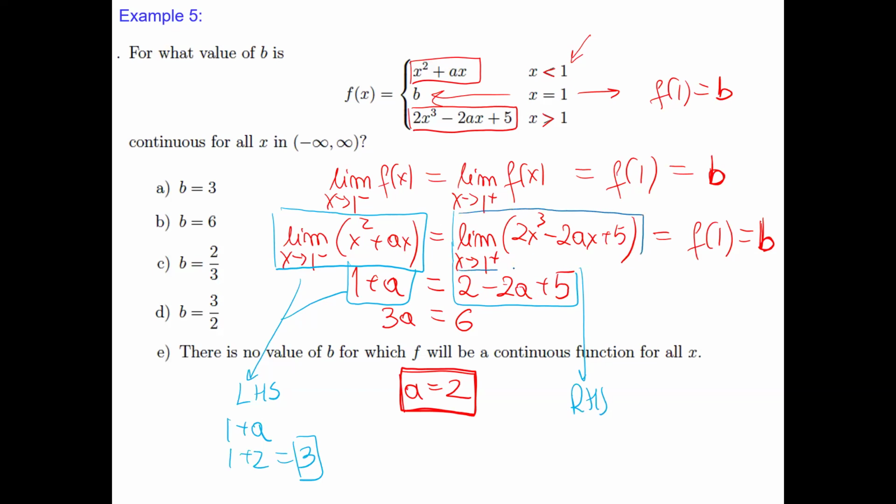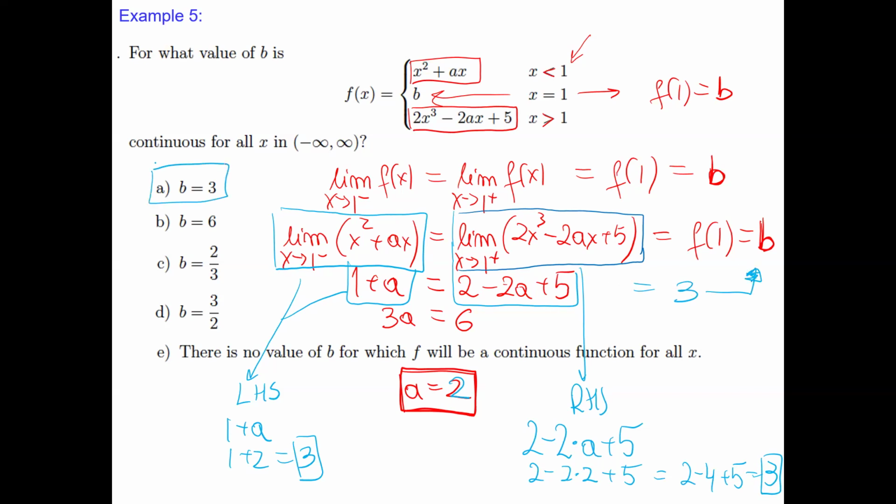That means 2 minus 2a plus 5. It's supposed to be 3 also. 2 minus 2 times 2, because a is 2: 2 minus 4 plus 5. 7 minus 4 is 3. That means this is 3. Then b must be 3.